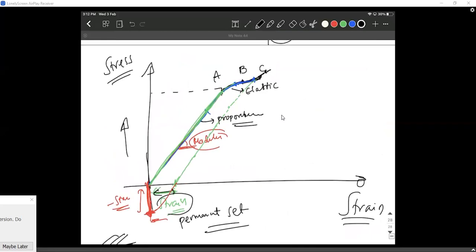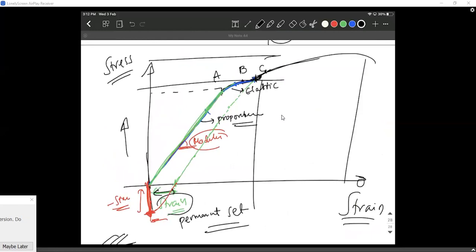So where was I? Yeah, we went up to point C. Now what happens beyond C? At this point, even for a small change in stress, there will be a huge change in strain. This whole thing is the plastic region now. You know how materials behave in the plastic region. Take a plastic material, it is difficult to bend it, but once it is bending, you try to elongate it, it gets really thin. Plastics get really thin and they get elongated easily, right? So this whole range is plastic.